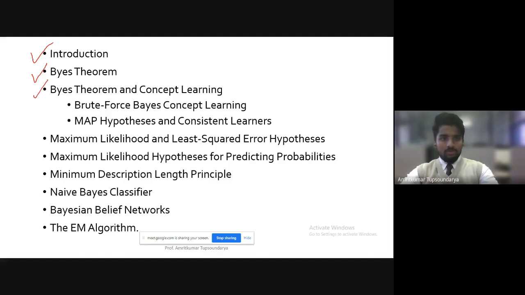In today's class, we'll be learning a little more in depth about the Bayes theorem. That is two aspects: brute force Bayesian concept learning, and MAP hypothesis and consistent learners. That will be our main area of focus in today's lecture, followed by the topics we'll be looking forward to learn: the ML and LS error hypothesis, then ML predicting probabilities, then the MDL principle, naive Bayes classifier, Bayesian belief network, and ultimately the EM algorithm.